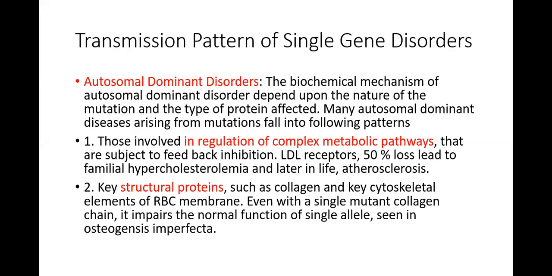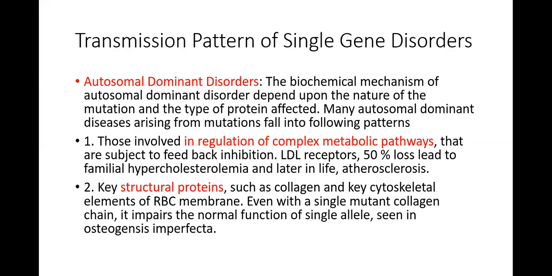Number two, key structural proteins such as collagen and key cytoskeletal elements of the red blood cell membrane. So first was the defects in the metabolic pathway, with the example of the LDL receptors. Number two, the structural proteins can be defective, especially collagen, and the key cytoskeleton in the red blood cell membrane. Even with a single mutant collagen chain, the normal function of the single allele is lost, as seen in osteogenesis imperfecta.